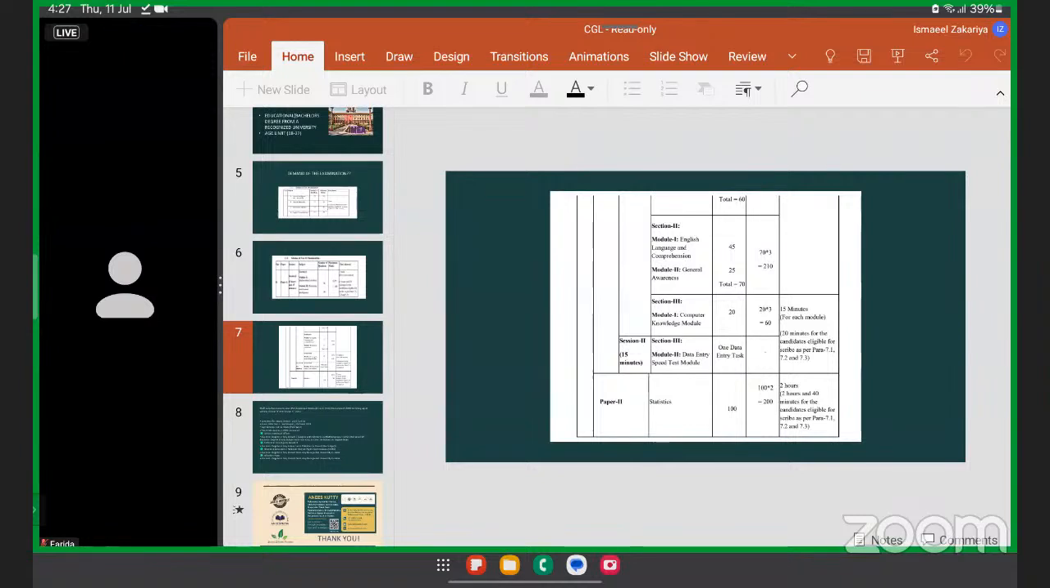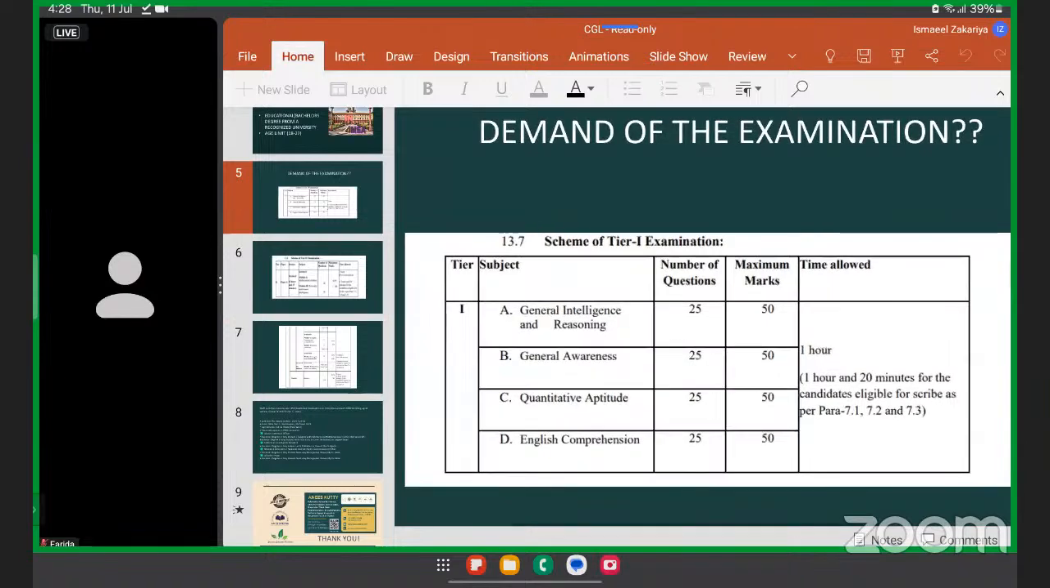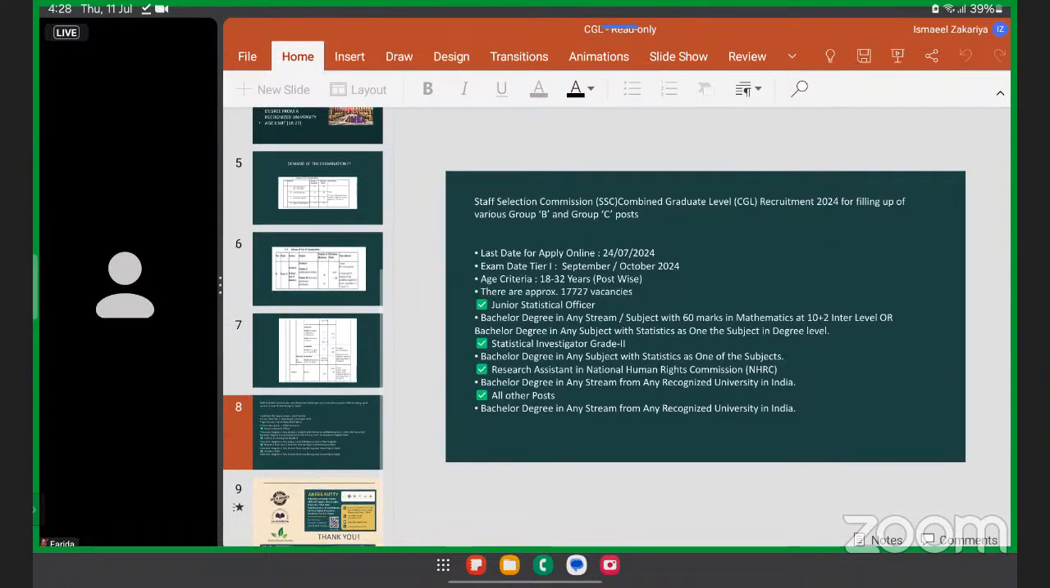So from this, you will be understanding what is the importance of Tier 2. So Tier 2 is very, very important, and your marks in Tier 2 determine your rank, determine everything for your future career. And there are also various prestigious positions in Ministry of Finance through SSC CGL. So everything is completely dependent upon your rank. Now we'll be talking about the demand of the examination and what should be your ideal strategy.